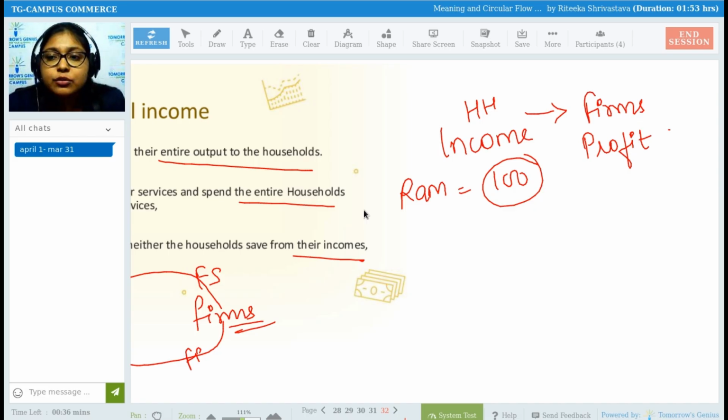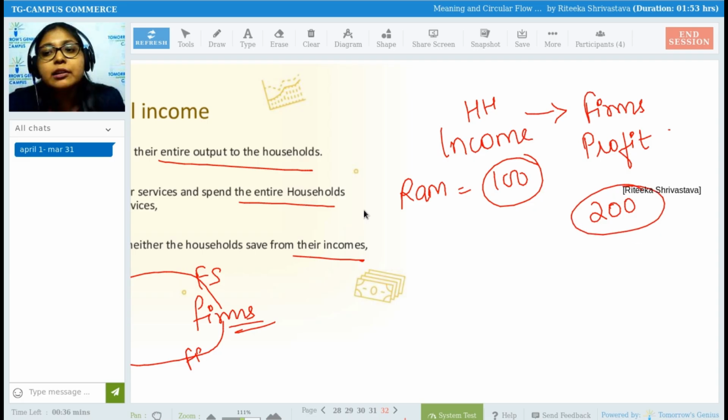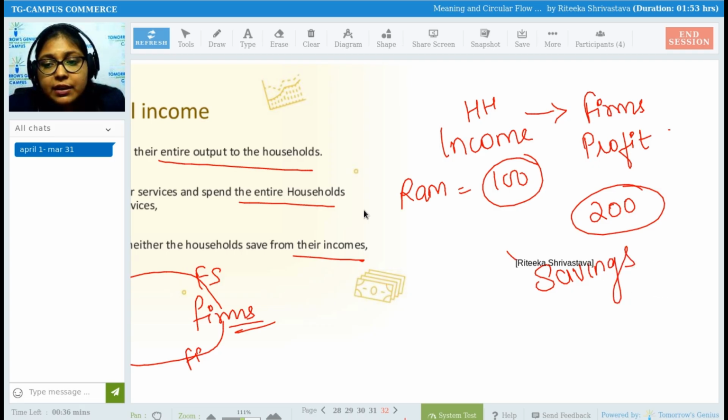In the same way, the firm is also getting a profit of, say, 200 rupees. The entire 200 rupees the firm is spending in factor payments or in the form of investment or any such thing. But in totality, there is no saving. No savings are done by the household, neither are savings done by the firm.